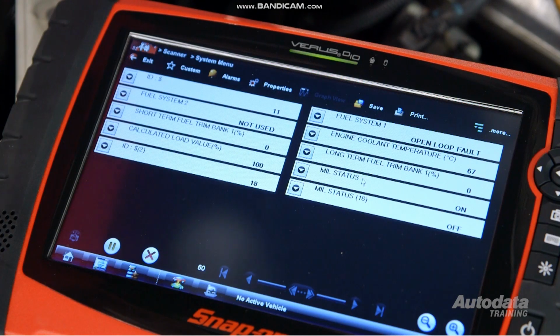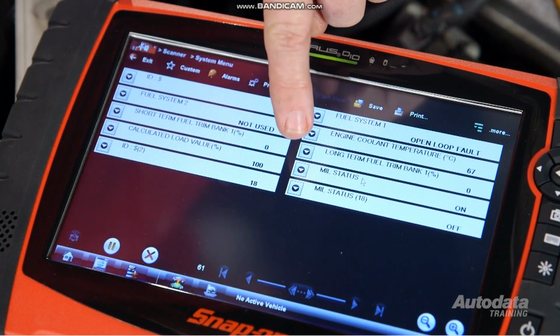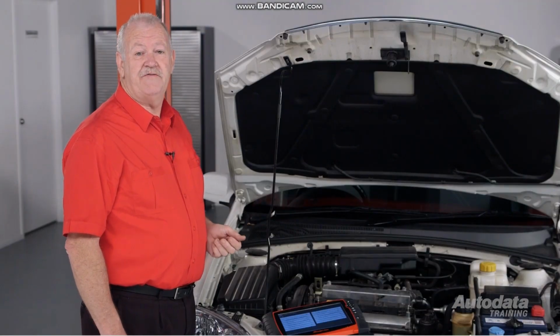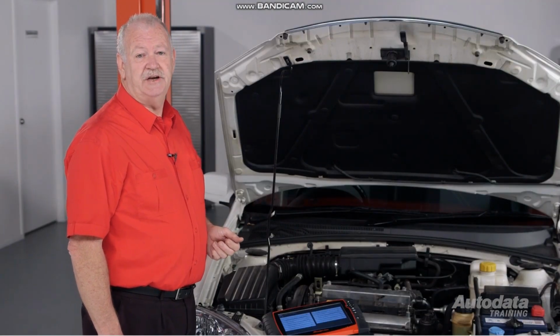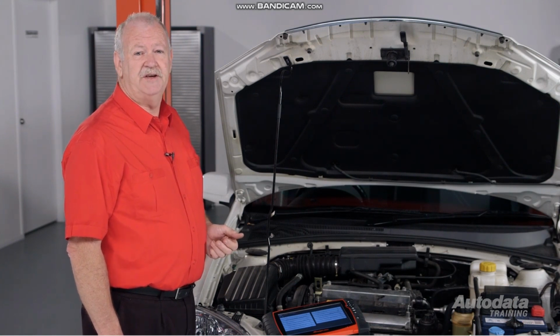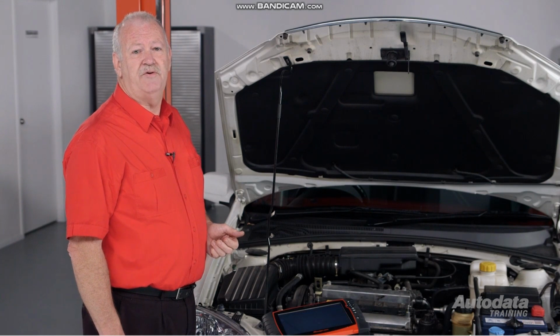With the scan tool still connected, check the long-term fuel trims. A high positive reading indicates a lean mixture and a high negative reading indicates a rich mixture. If you're dealing with a fuel misfire, it's important to know whether you're running rich or lean.